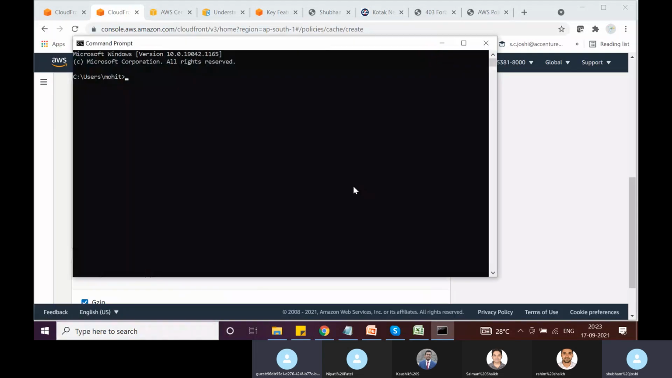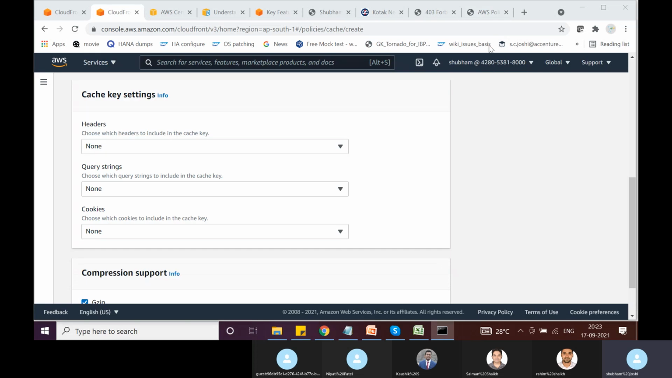So let's see. I think you guys are already aware. Last time I tried to show you what host headers are. Similarly, other than host headers, there are a lot of other request headers. So essentially, caching policies let you decide what will be considered when the cache key is calculated. The fewer attributes you include, the higher the chance of a cache hit.